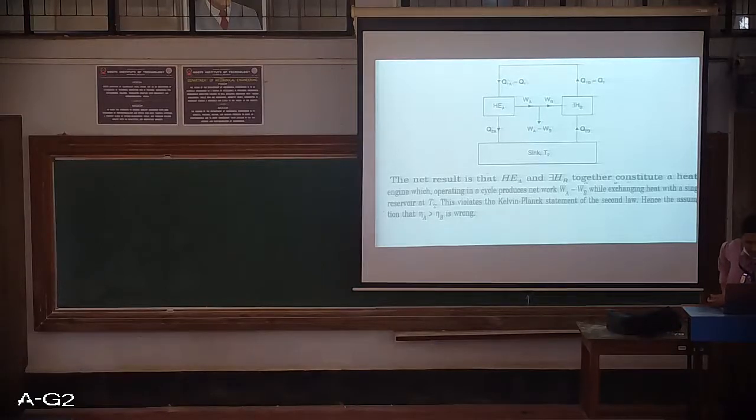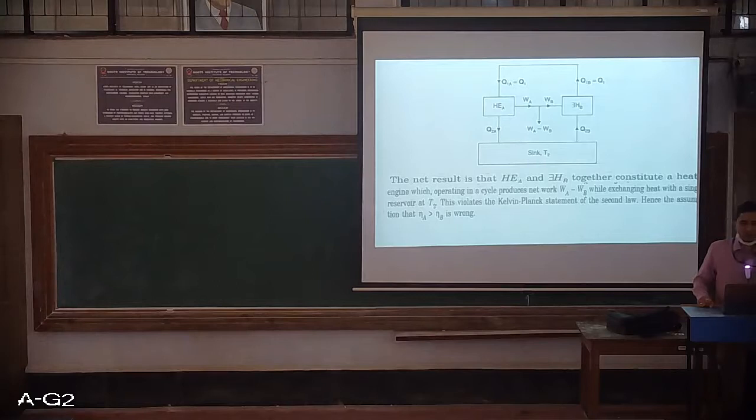So the combination of all this tells us that it is exchanging heat with a single reservoir. Since it is exchanging heat with a single reservoir, it is going to violate the Kelvin-Planck statement. The Kelvin-Planck statement tells us that you cannot operate a heat engine which is exchanging heat with a single reservoir and giving a work output.